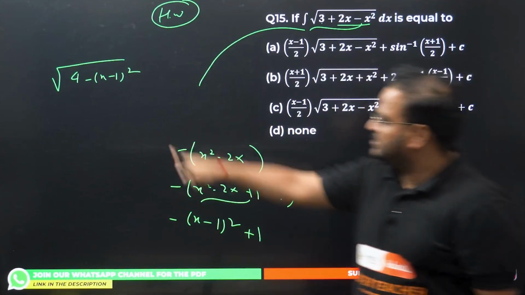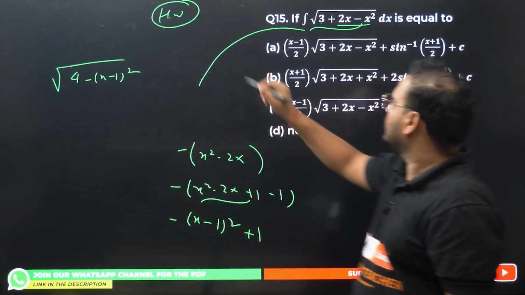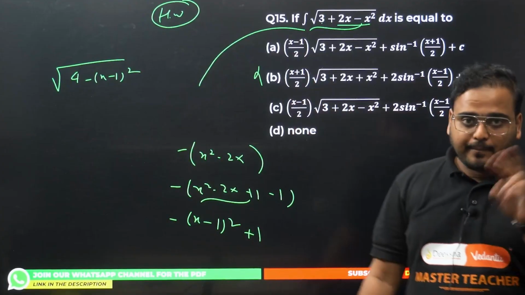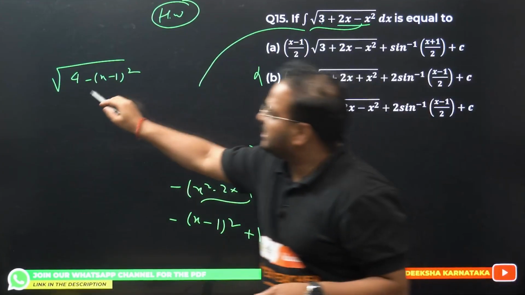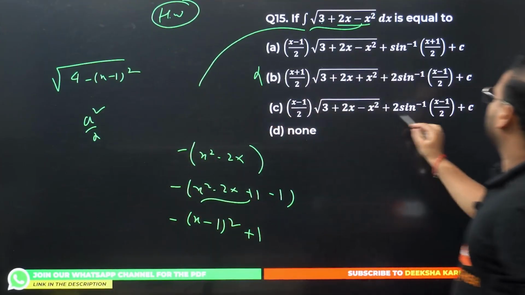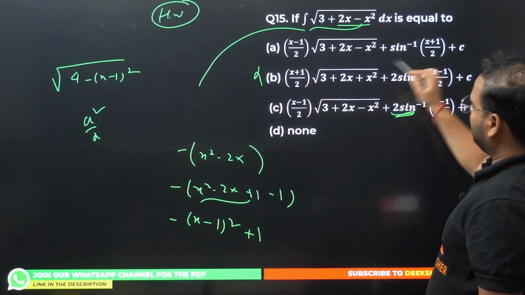Please check. This is the form. So you'll have x minus 1 by 2. So this is not there, either A or C. And you'll have a square by 2. What is a square? A square is 4. A square by 2, so 4 by 2 is 2. A is not there, the option is C.